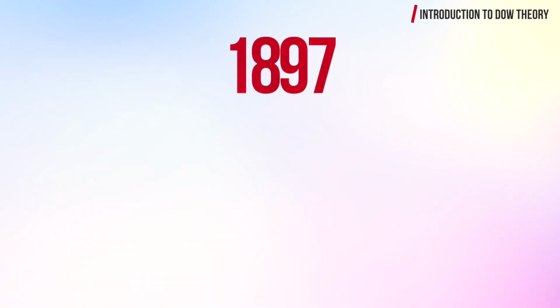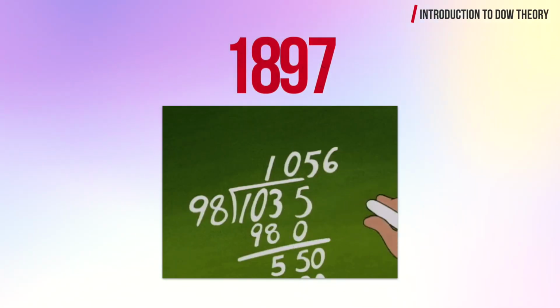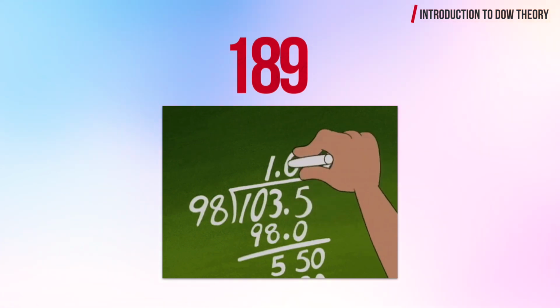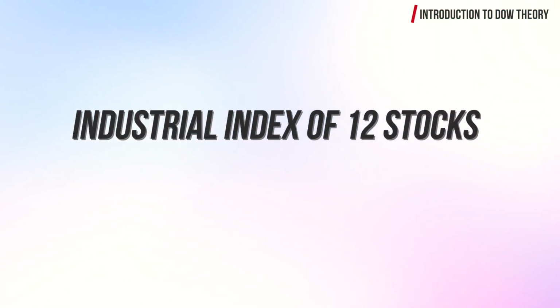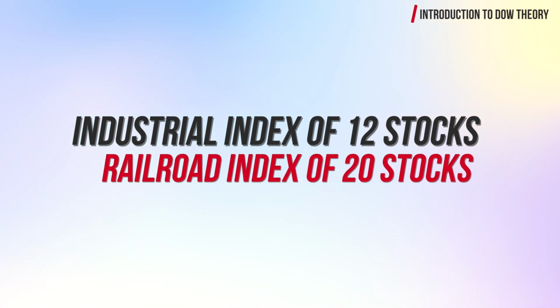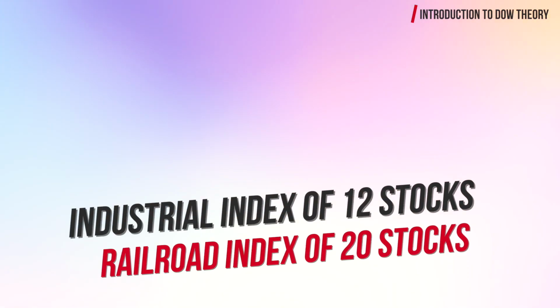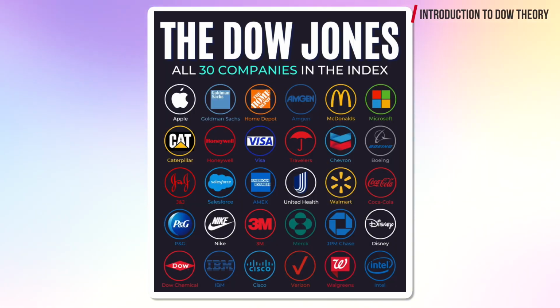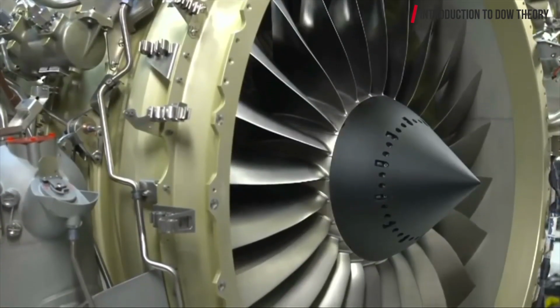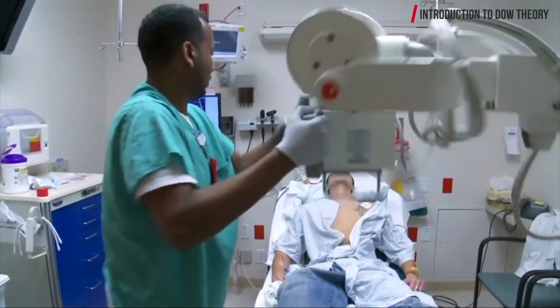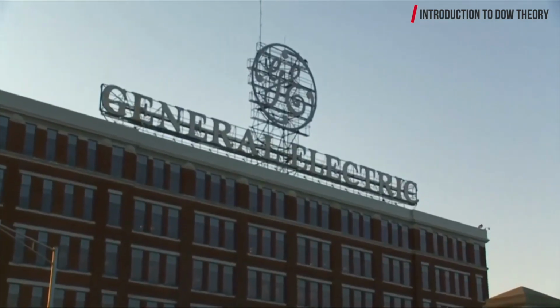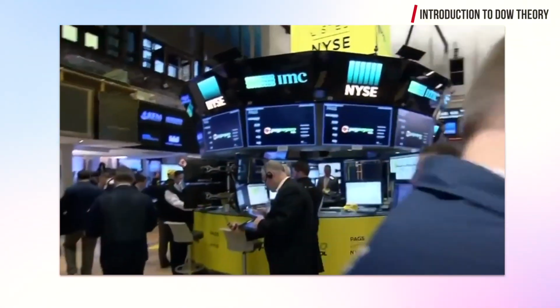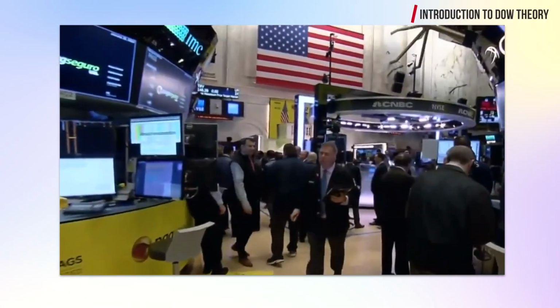Then in 1897, he decided that it would be more reliable to split the average into 2. So, he established an industrial index of 12 stocks and a railroad index of 20 stocks. By 1928, the industrial index had expanded to 30 stocks, the same number of stocks that it has today. In fact, up until 2018, one of the original companies remained listed on the Dow Jones Industrial Average, the General Electric. The Dow Jones Industrial Index remains a leading benchmark for stock market activity almost 150 years later.